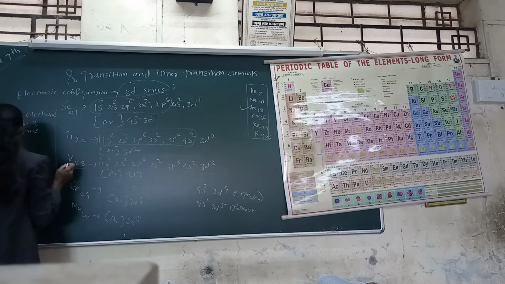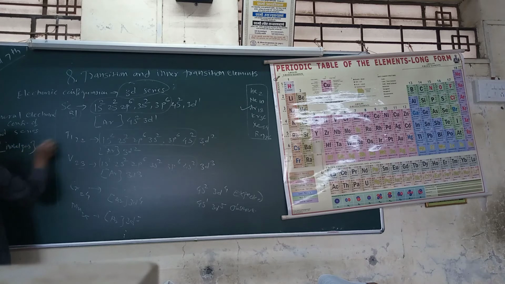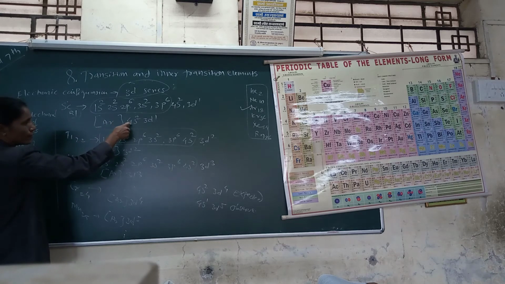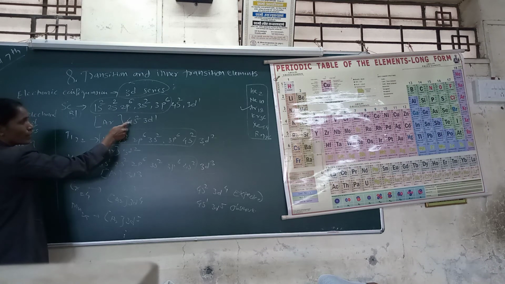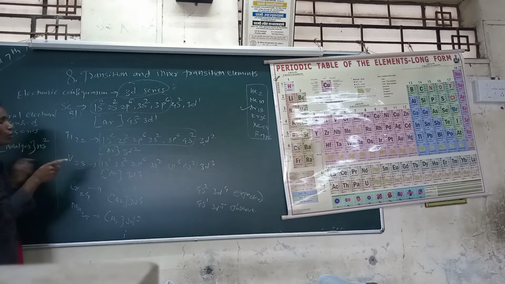So the general electronic configuration is the inert or noble gas in brackets, and last is n, the last shell, meaning principal quantum number 4, so ns2.